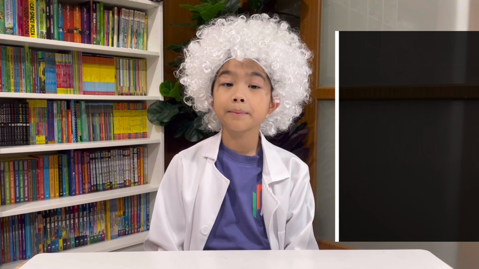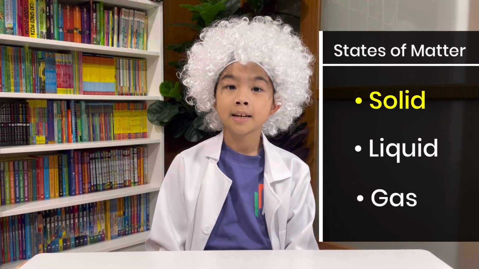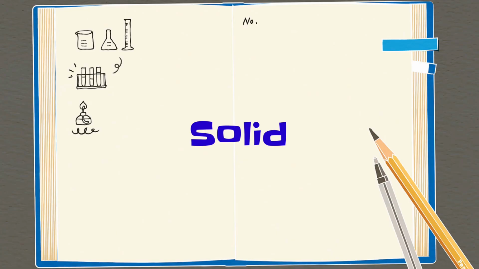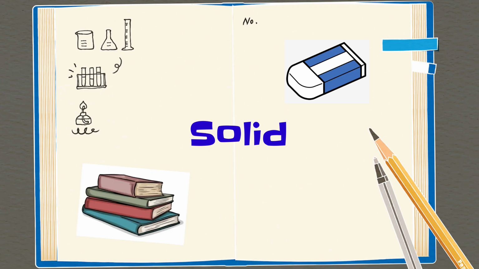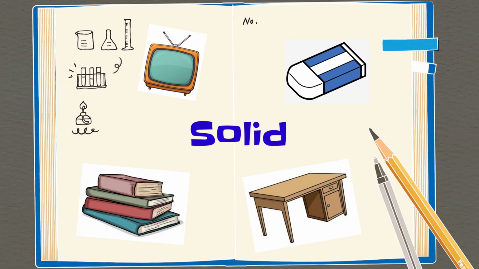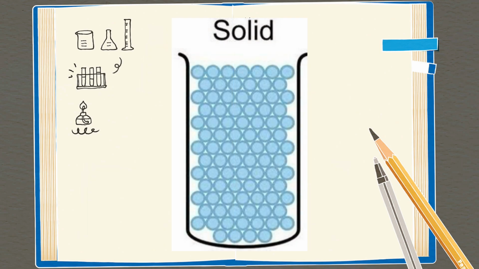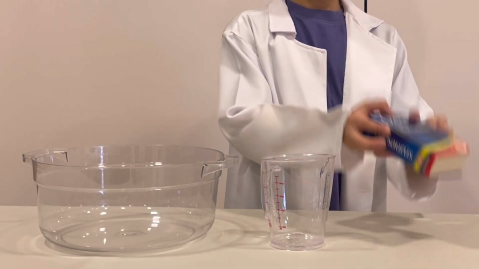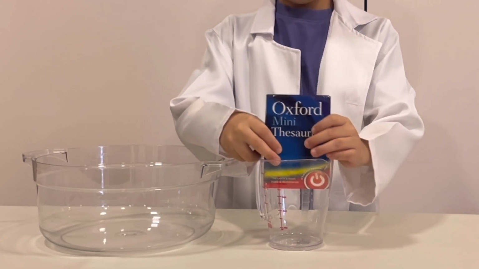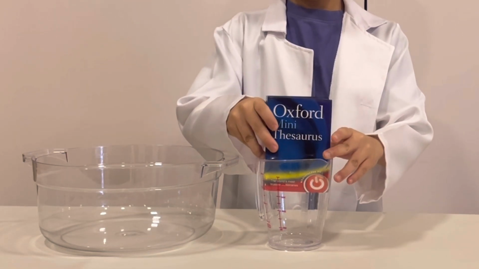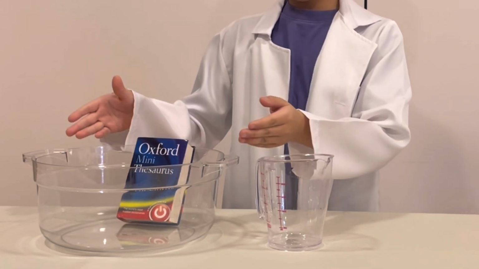Matter exists in three main forms. There are solids, liquids, and gases. Firstly, the solid state of matter. Erasers, books, desks, and televisions are examples of solids. Solid matter has a definite shape and volume, and it cannot be compressed. Solid molecules are well organized and bound together closely. For example, when you grab a book and move it from a small to a bigger box, the book remains the same shape and volume, even when it's pressed.